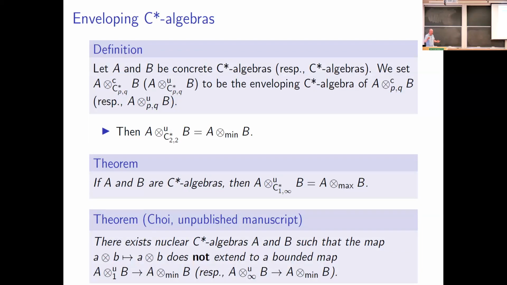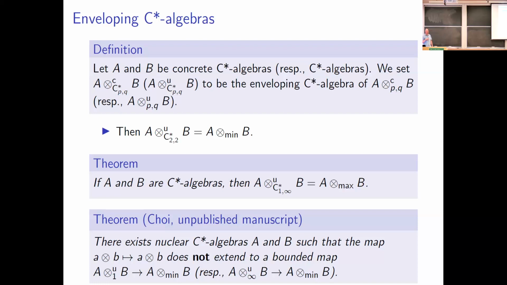All right, and now what you've been waiting for, actually producing a C-star algebra tensor product. Once we have a Banach star algebra, we can take the enveloping C-star algebra of it, and that's precisely what we're going to do. For concrete C-star algebras A and B, we let the tensor product A tensor C, so C is for concrete, C star PQ of B, denote the enveloping C-star algebra of the PQ tensor product of A and B. You do the same sort of definition for abstract C-star algebras, and we denote it by a U at the top instead of a C.